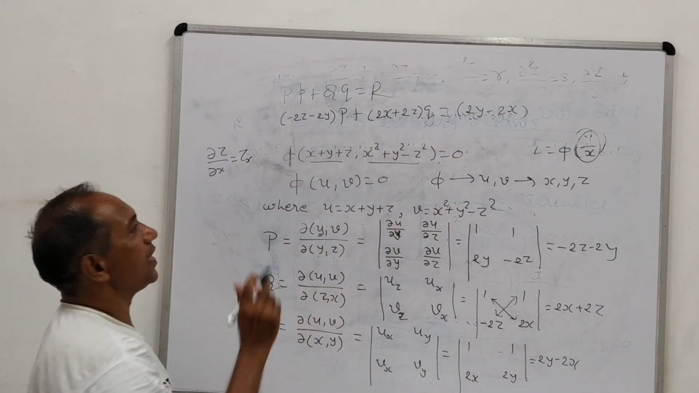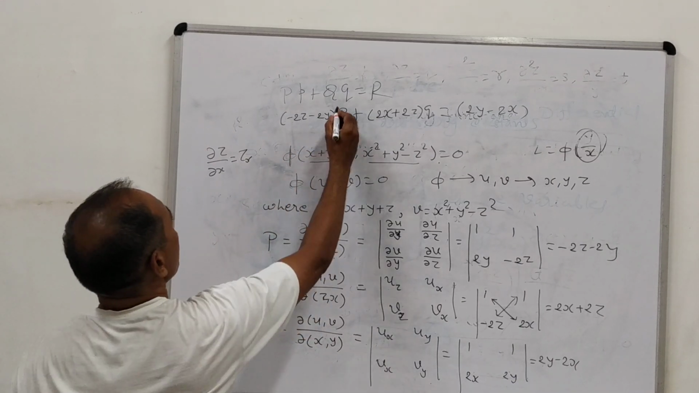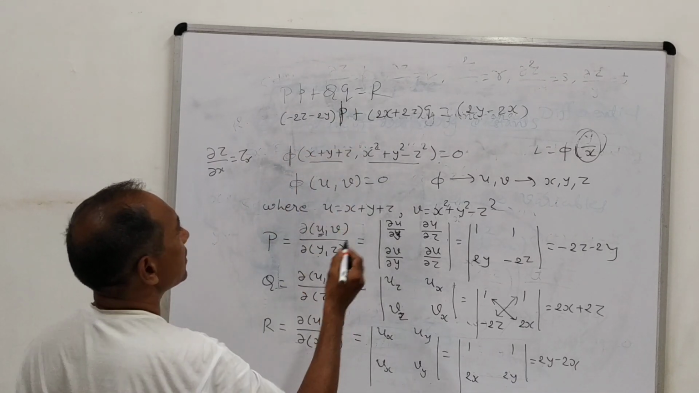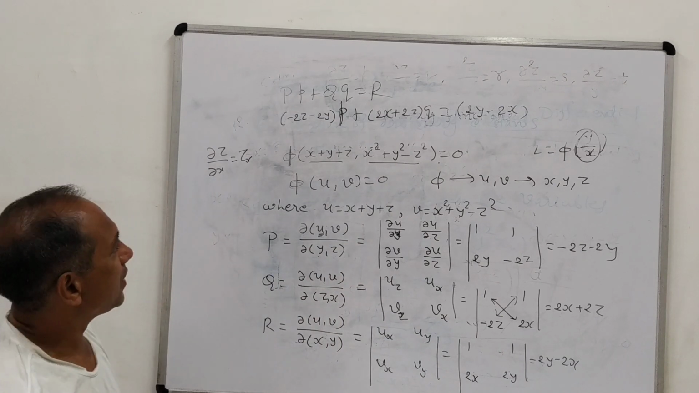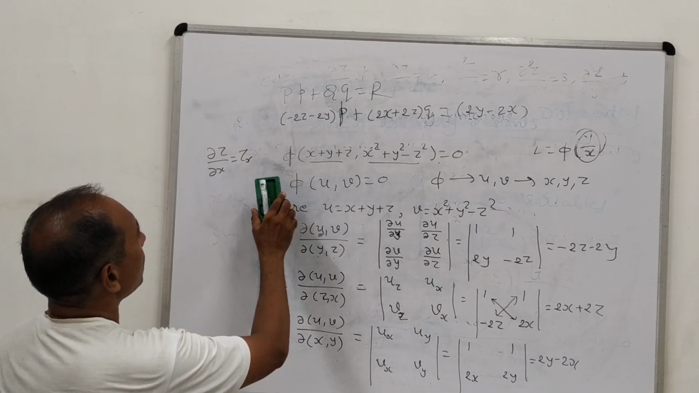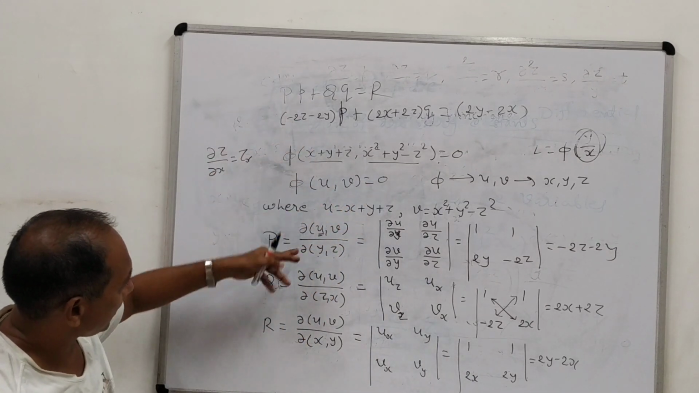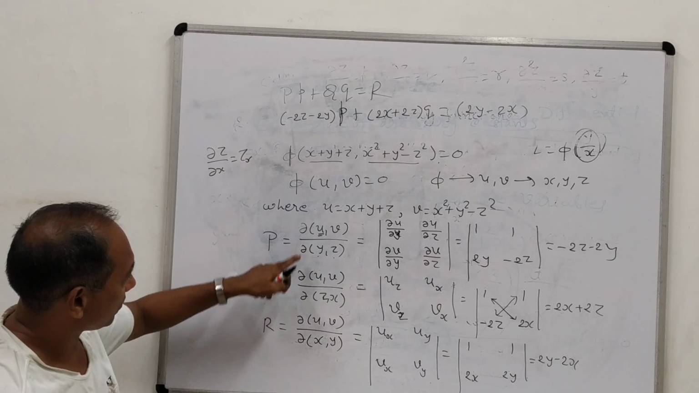So this is the required equation. And as I told you earlier, small p is del z by del x, and small q is del z by del y. So this is the required solution. Whenever you are asked a problem of this kind, you can solve it very easily. You simply need to remember this one.